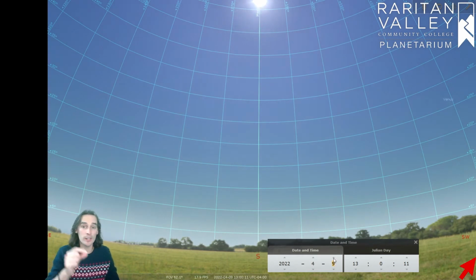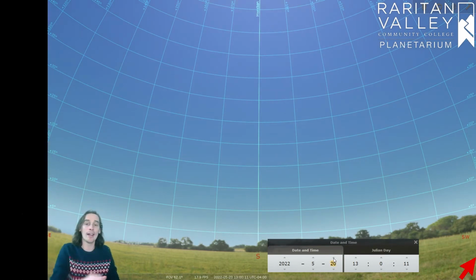Eventually, it'll reach a point where it can't go any higher up in the sky, and that is the summer solstice or the June solstice, and then it starts coming back down again. And this is a pattern that the sun repeats every year, and that's why the solstice dates are so important and have been so important throughout history for a lot of different cultures.